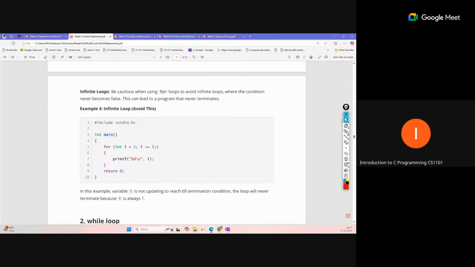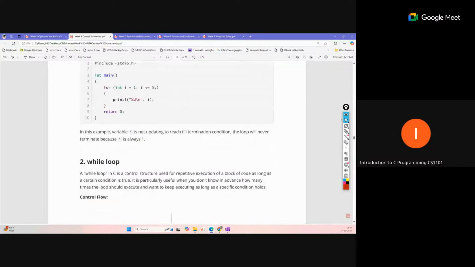Okay, so in this case you should carefully write the for loop syntax, properly defining the initialization, conditional statement, and update variable. Here you can see the update variable is missing. We have initialized i equal to 1, and the conditional statement is also given, but we are not updating i. So i will always remain 1, and this loop will continuously run. So this is an infinite loop.